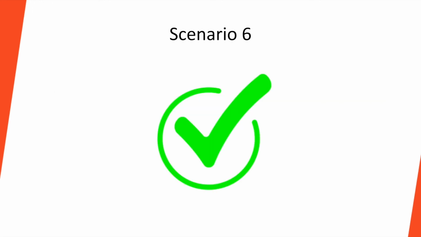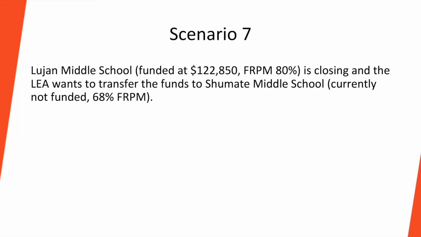Yes, this would be allowable because the students are going to the new school site, and the new site has a free and reduced price meal percentage higher than Susan B. Anthony. However, James Marshall Elementary would not be able to receive the entire grant of $100,000 because that would exceed the legislative cap. Lujan Middle School is funded at